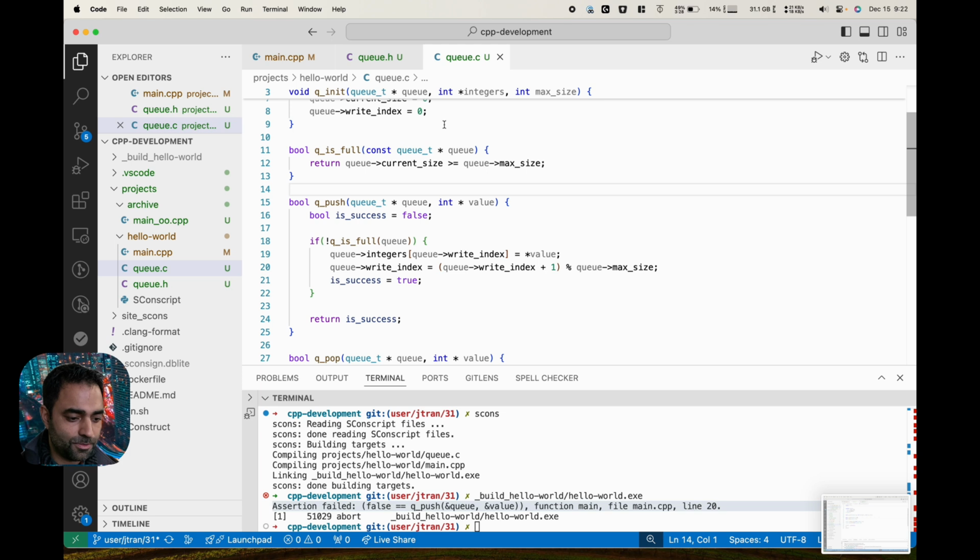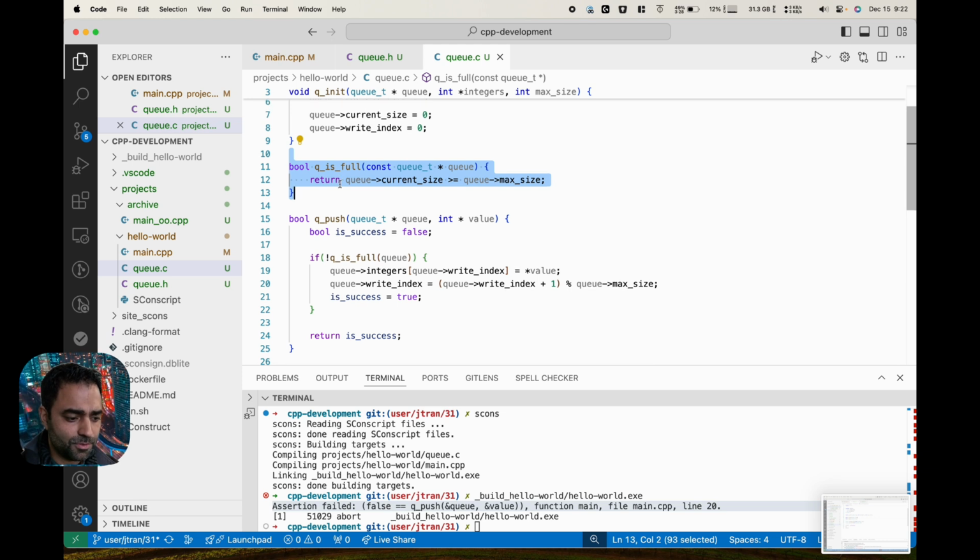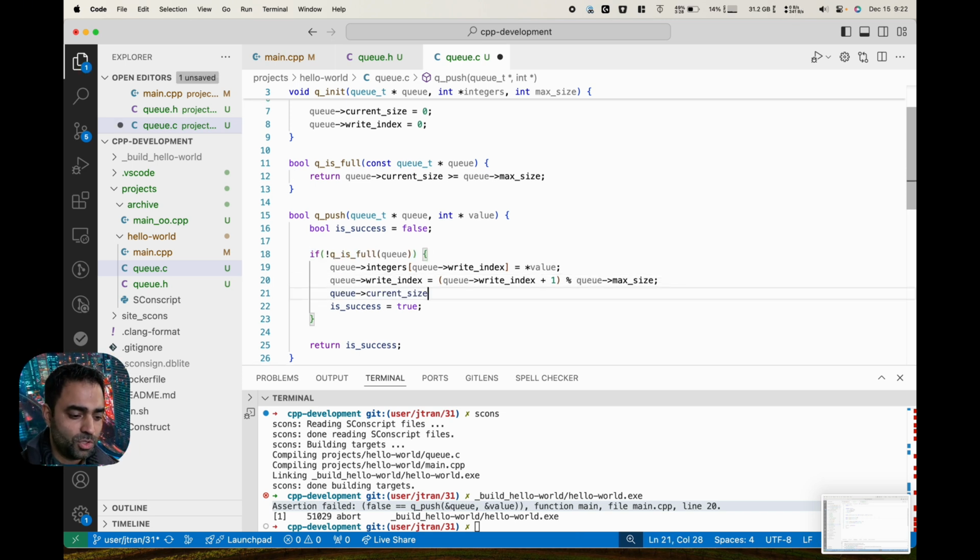So narrowing down that it's the 4th time it's failing, it has to be something around this function, because the 4th time this function is not telling us the truth. Drilling down, you can say that it depends on just 2 parameters, max size and current size. And if you give yourself a moment to think, you will realize that the current size is not incremented. So for the case when it's not full, you want to increment this current size by 1 here. And that might be the mistake.